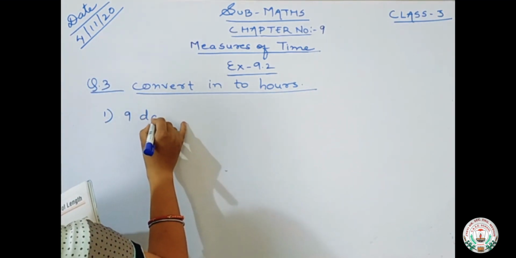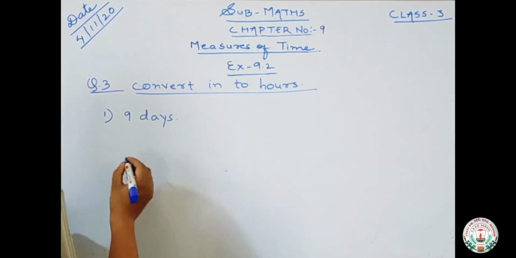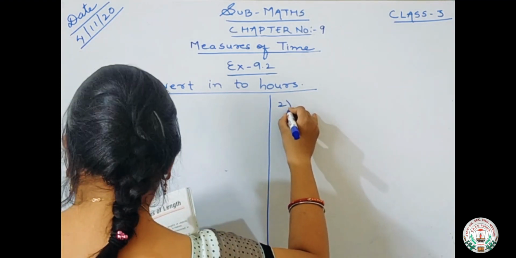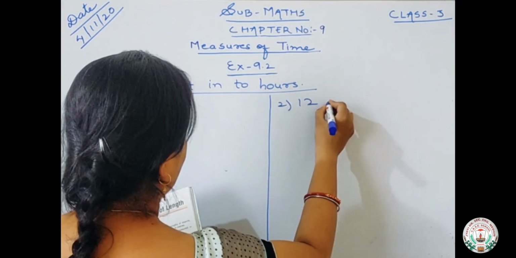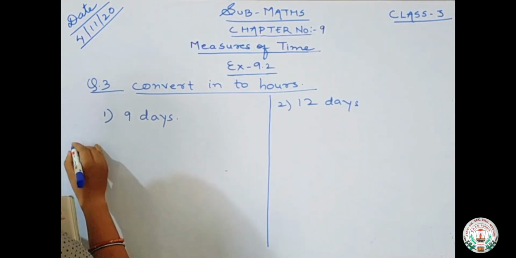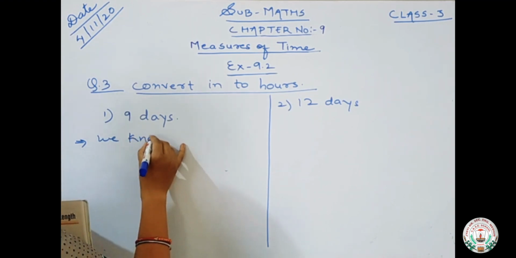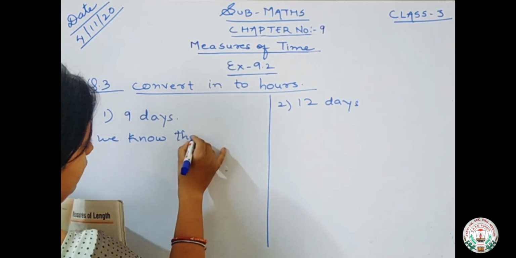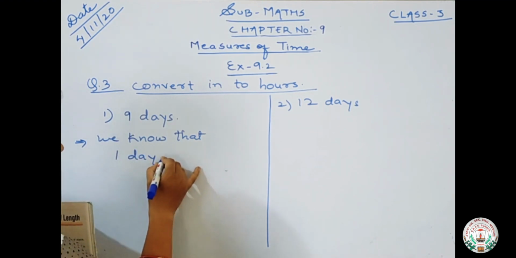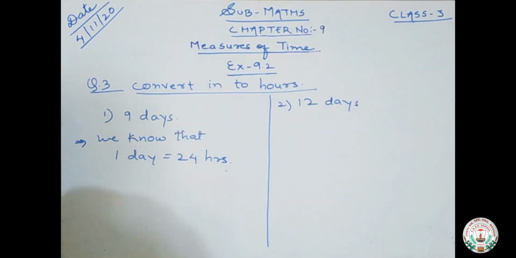Okay. So first one is 9 days. Just now I have told you how we will convert this. I am separating here. Number second is 12 days. Number first, we all know that just now we have solved this type of question. We know that 1 day is equals to how many hours? 24 hours. 1 day is equals to 24 hours. HRS is the short form of hours.